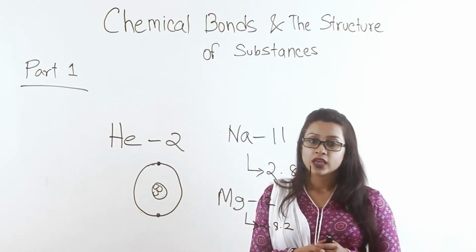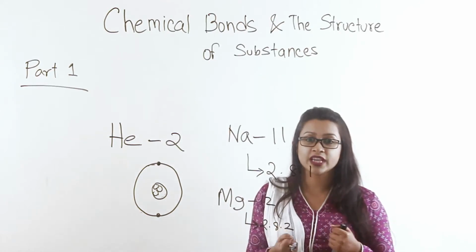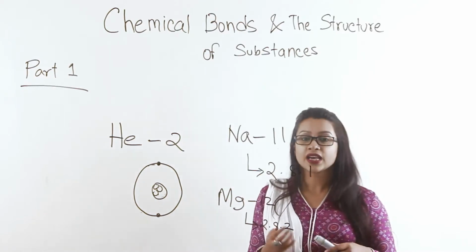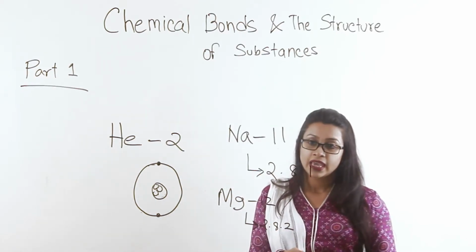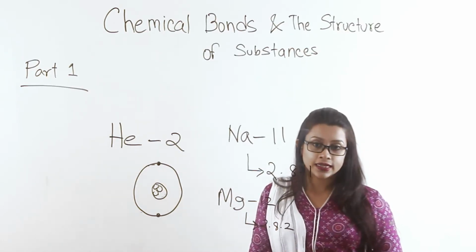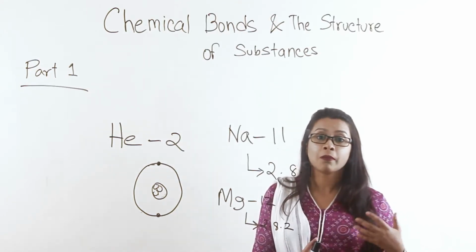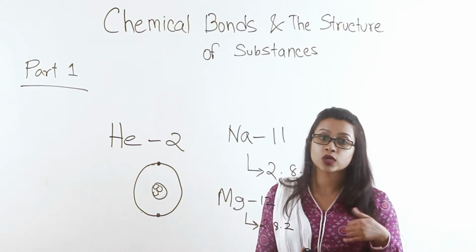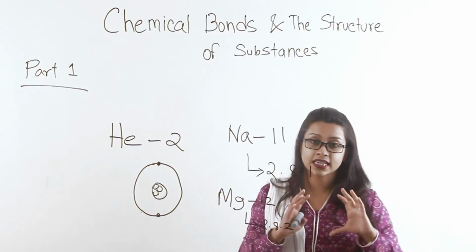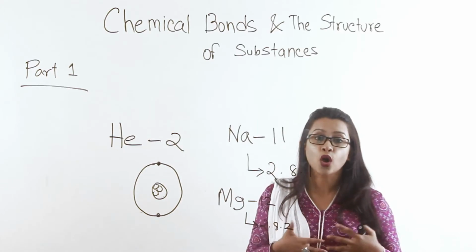So what they do is they form a sort of bond, a sort of arrangement with another element in the periodic table. And as such, they either give away the electrons. In the case of sodium and magnesium, them being metals, they give away the extra 1 or 2 electrons to other elements that might need the electron in order to gain that complete octet and stable electronic shell structure. And as they do, it forms a bond.